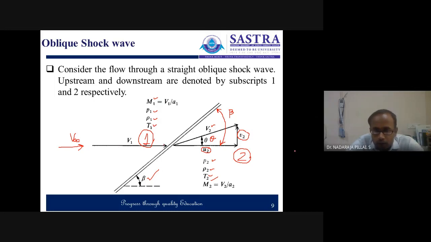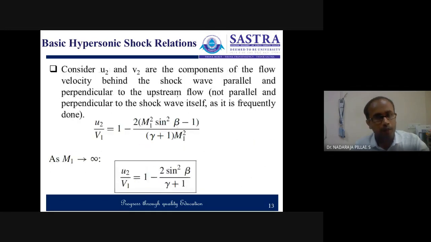So this is the free stream velocity V infinity, and we consider u2 as parallel and v2 as perpendicular to the free stream velocity, not perpendicular to the shock wave as we usually consider. So we can write u2 by V1 is equal to 1 minus 2 times (M1 square sin square beta minus 1) by (gamma plus 1) M1 square.